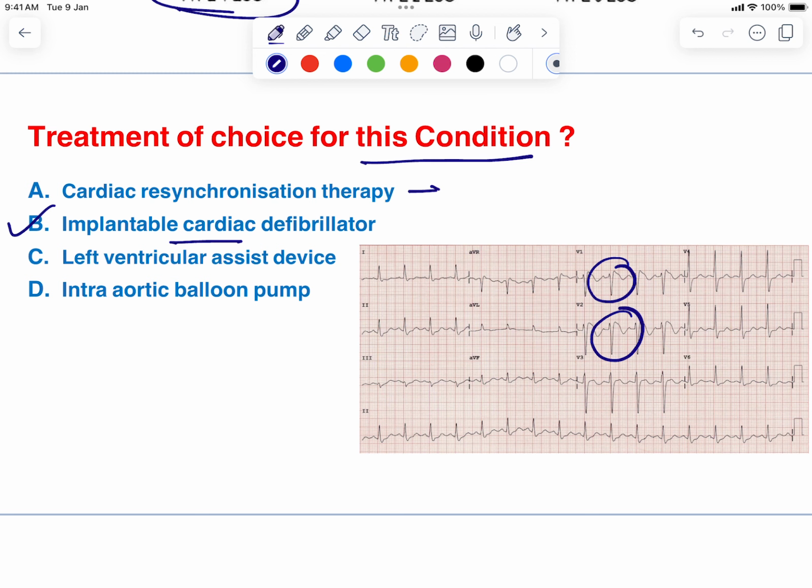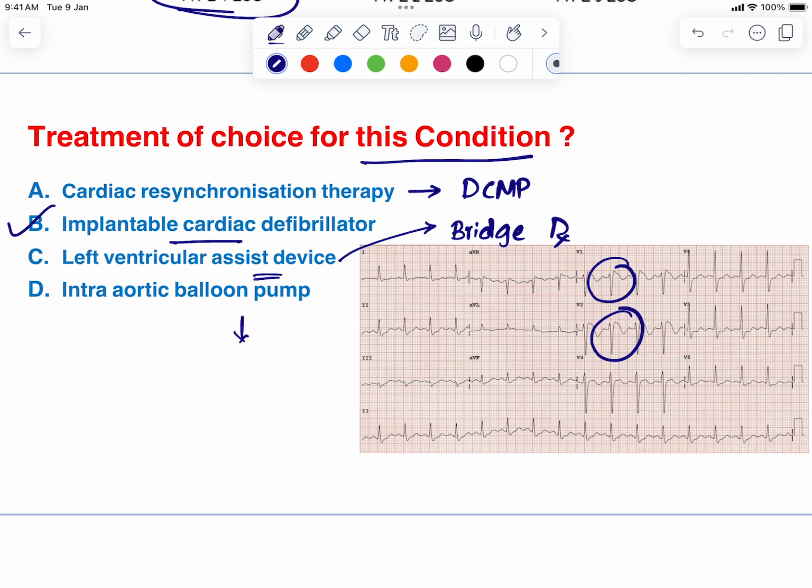Cardiac resynchronization therapy is a treatment option in patients with dilated cardiomyopathy who are refractory to medical management. Left ventricular assist device acts as a bridge therapy between medical management and cardiac transplantation. These patients with heart failure, refractory to medical management, planning for cardiac transplantation, if an appropriate donor is not available, they need to wait. In this waiting period, we usually place the individual on LVAD, that is left ventricular assist device.